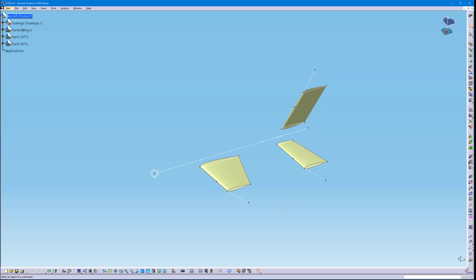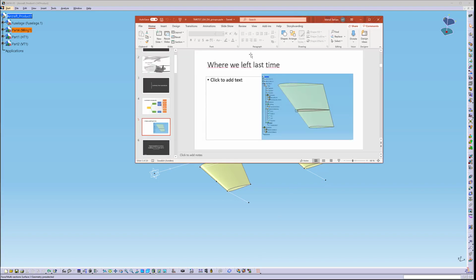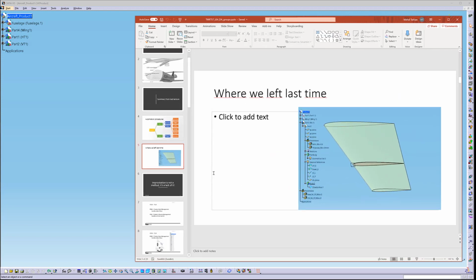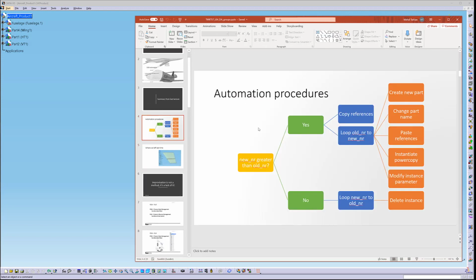So where we want to go today is that we want to create an automation routine also for ribs, so we can instantiate a specific number of ribs in these various wings and horizontal tail and vertical tail. And in order for us to do that, let me just make this a little bit bigger, we need to have this process.